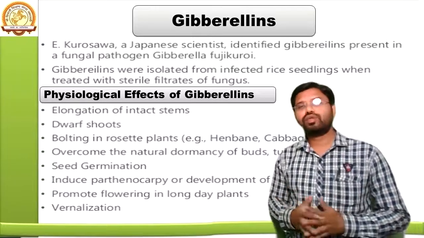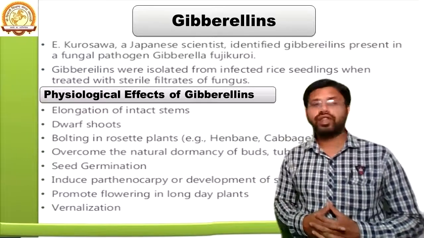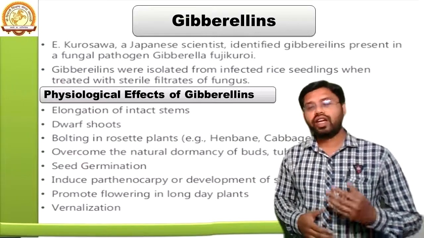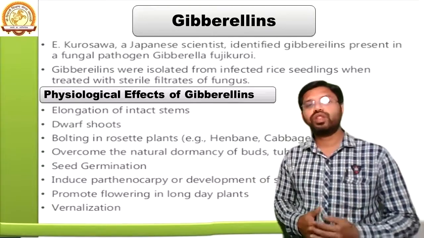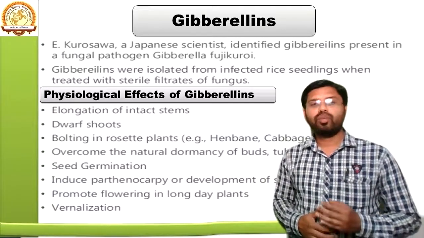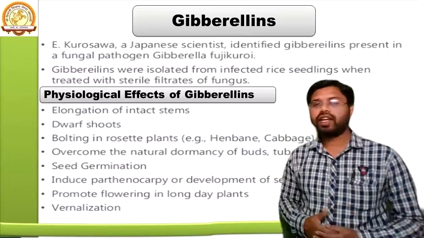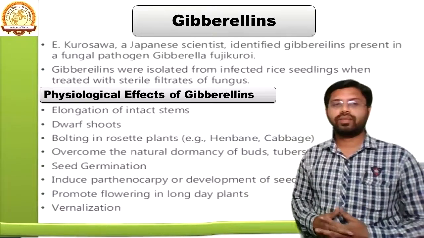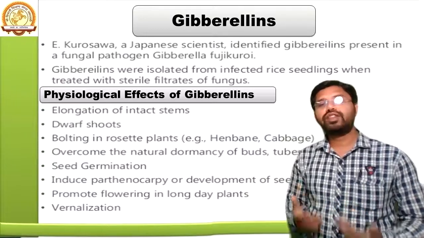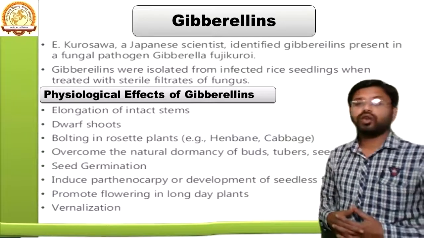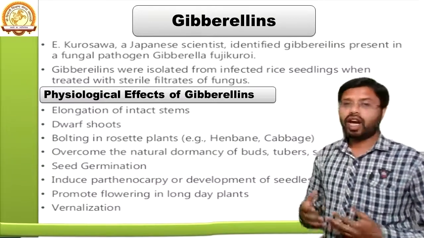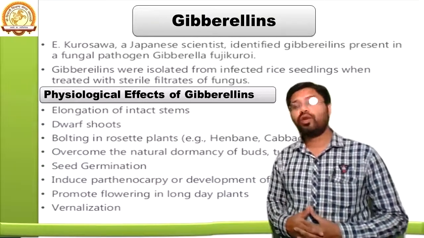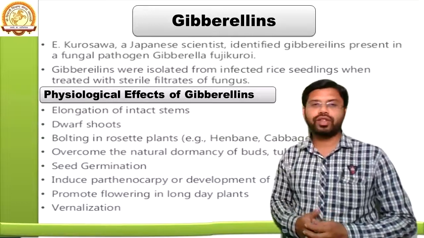So gibberellin is responsible for the elongation of the intact stem, and secondly, it also plays an important role in dark shoots. The bolting in rosette plants, that is in henbane and cabbage. It overcomes the natural dormancy of buds, tubers, seeds, etc. It also plays an important role in seed germination.